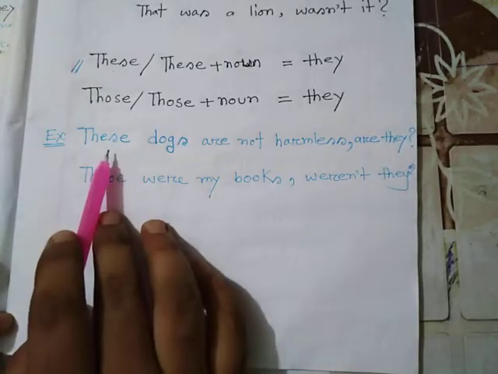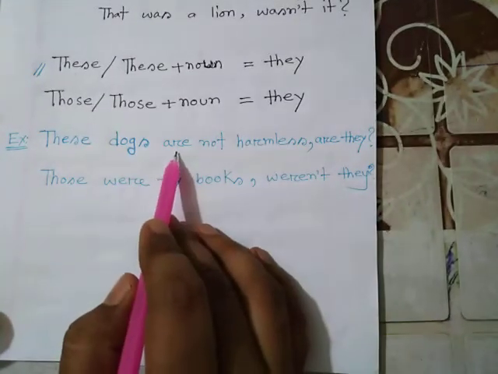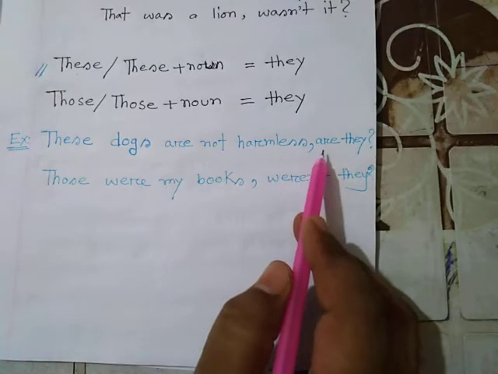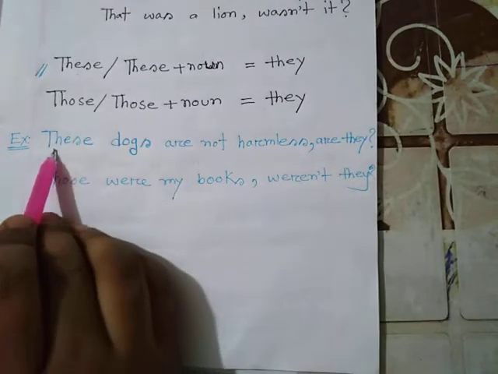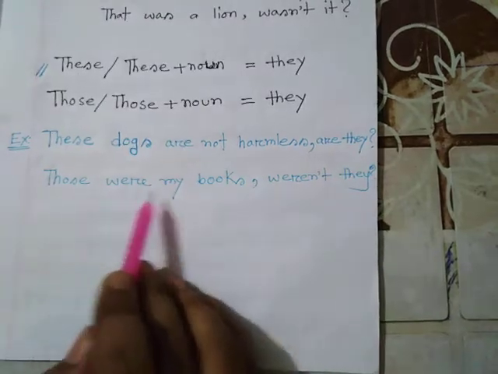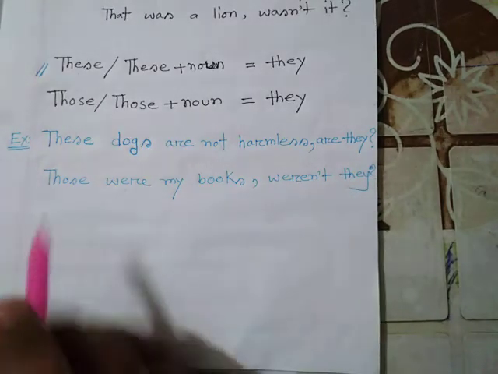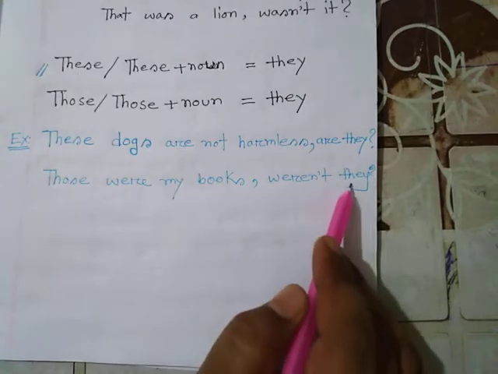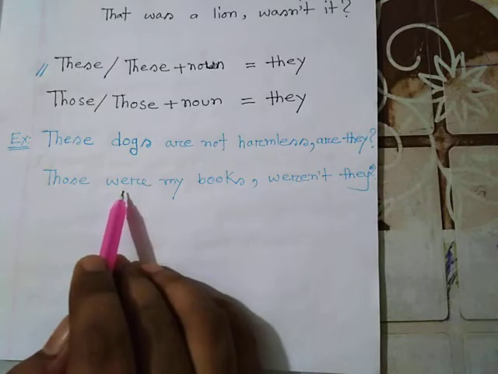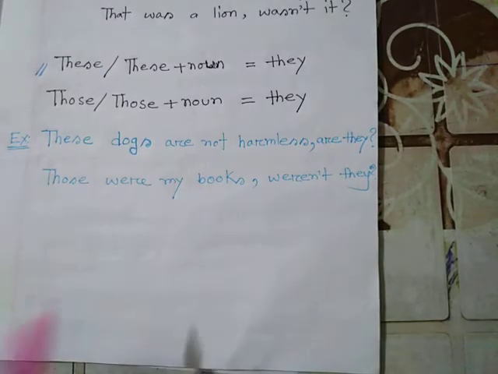For example, these dogs are not harmless. Negative statement, make the question affirmatively. Are they? For these dogs, we have to take the pronoun they. Those were my books. Weren't they? The answer. For those, we have taken they, and it is an affirmative statement, so we have made the question negatively.